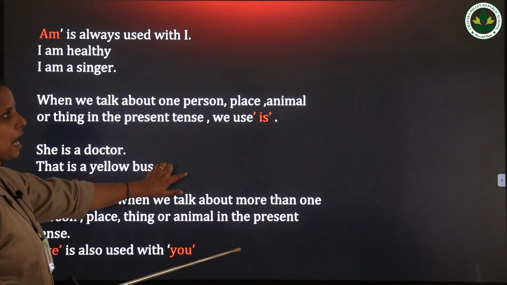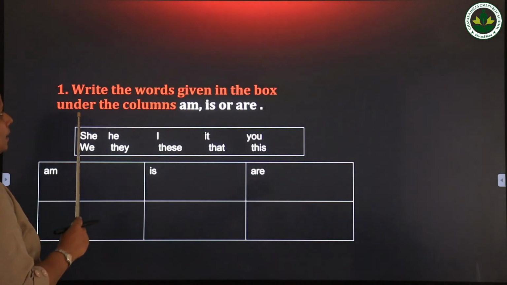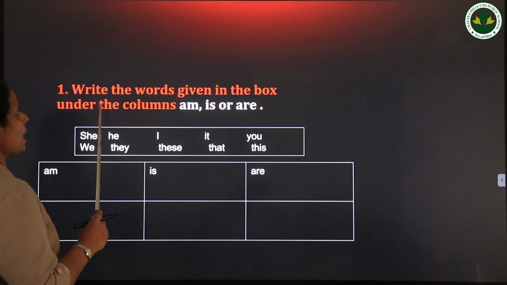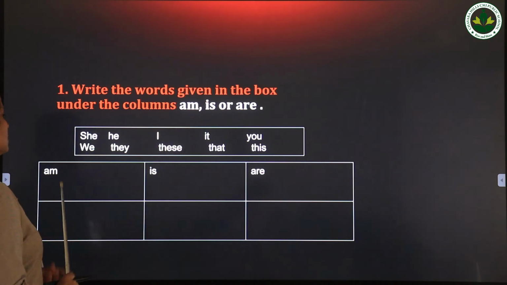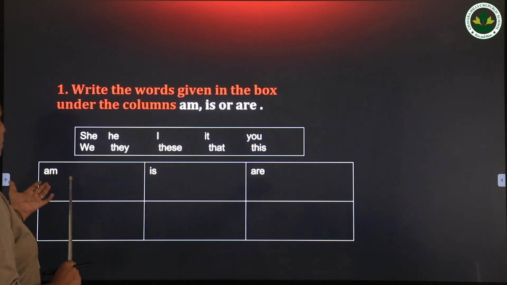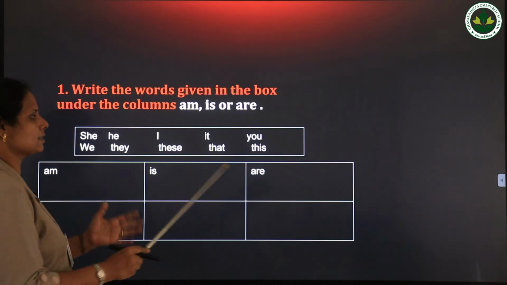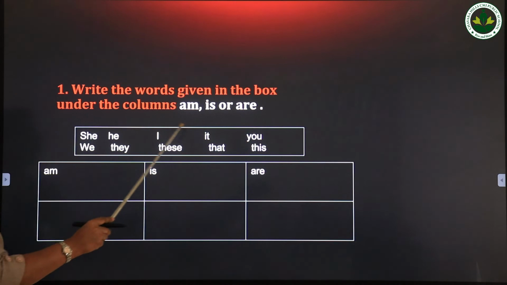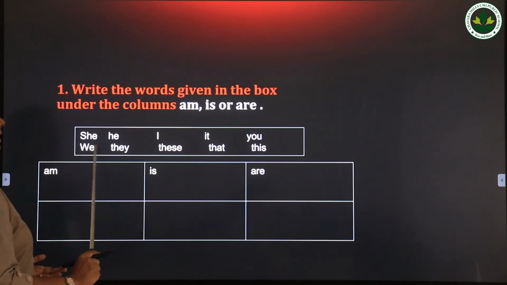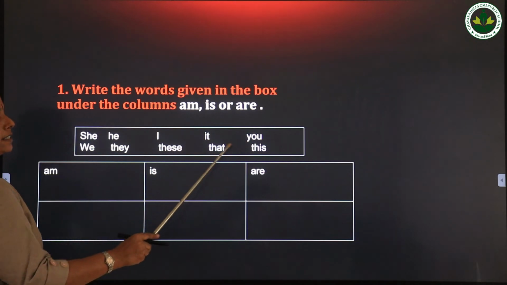Use the verb are. Then here some words are given. You have to write the words given in the box under the columns. So in the columns, first column is am, second column is, third column is are, and the words are he, she, I, it, you, we, they, these, that, this.